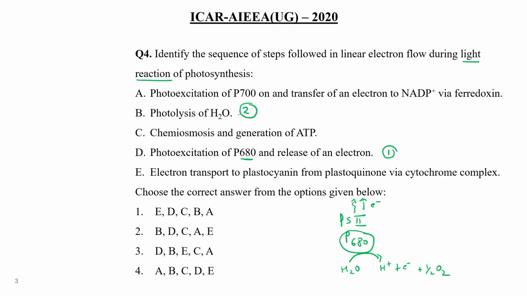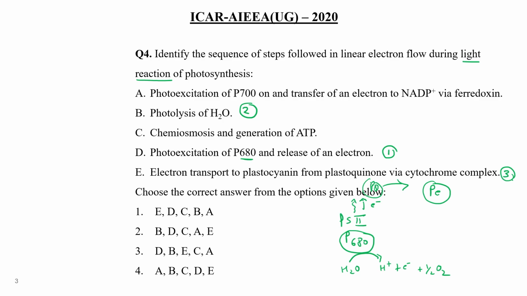Am I right? And then these electrons are transported to several carrier molecules like plastoquinone, plastocyanin, via various cytochrome complex levels. So this one is the third step, right?